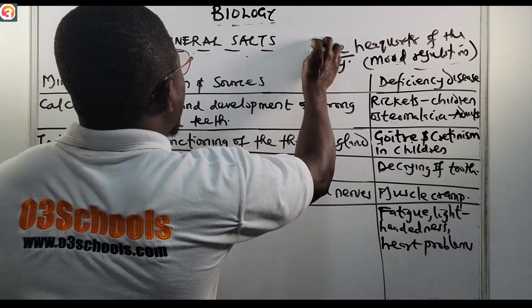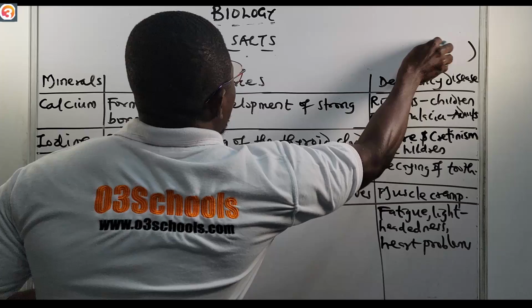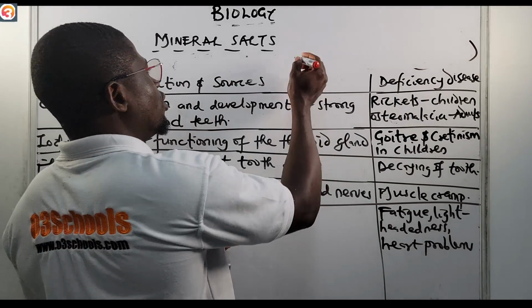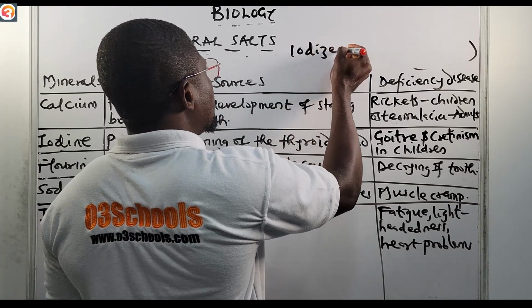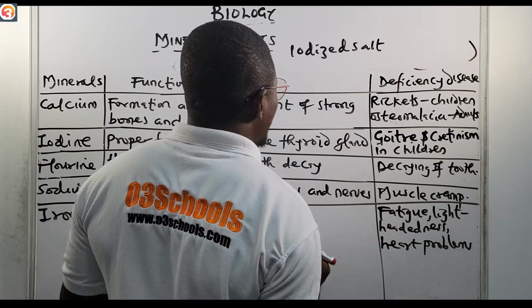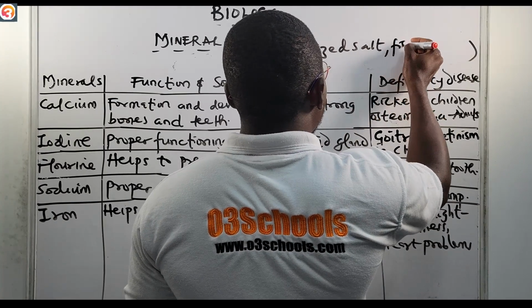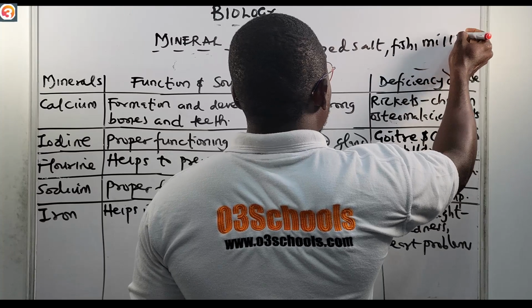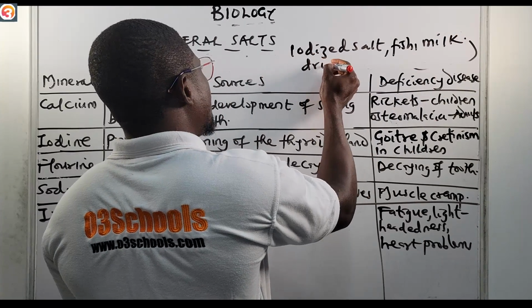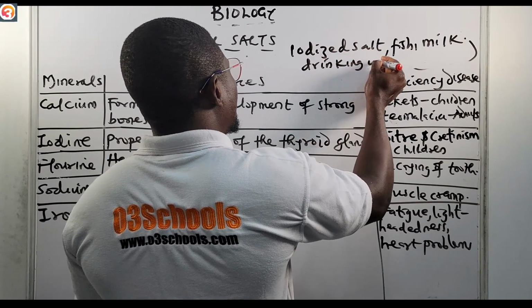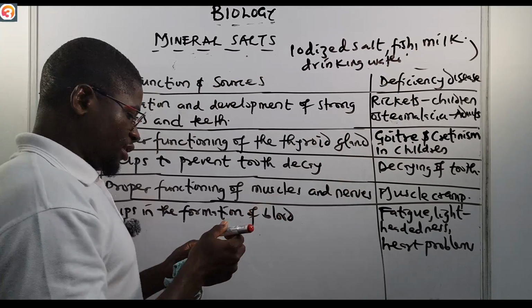Where can we get iodine from? We can get iodine from iodized salt. We can also get it from fish, from milk, and also from drinking water. These are the sources of iodine.